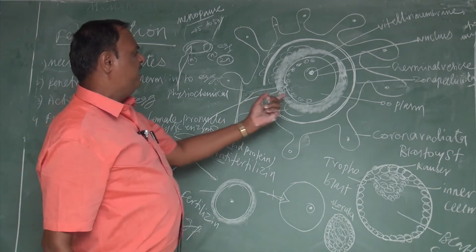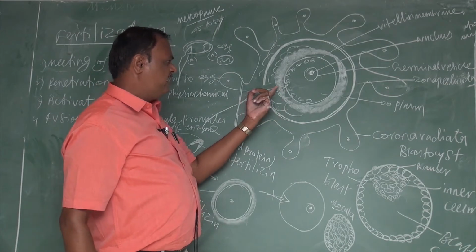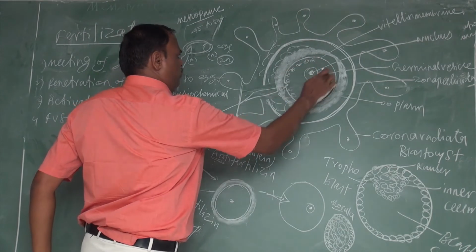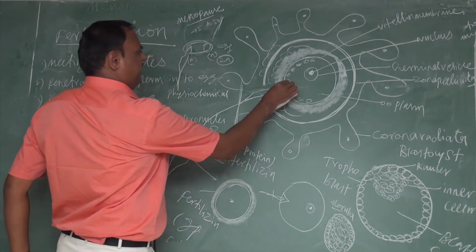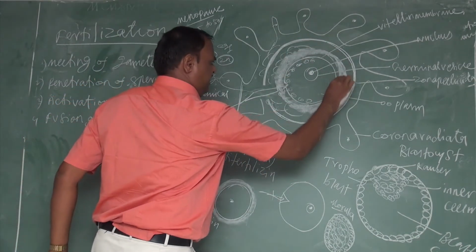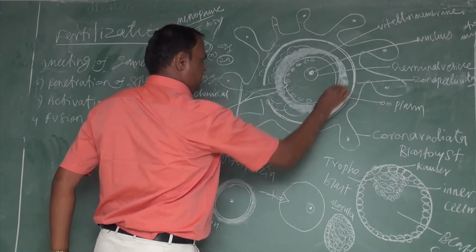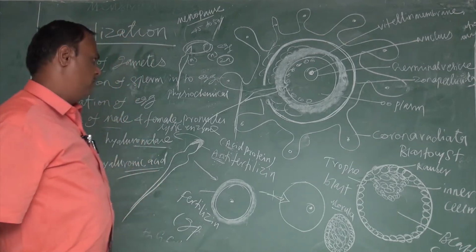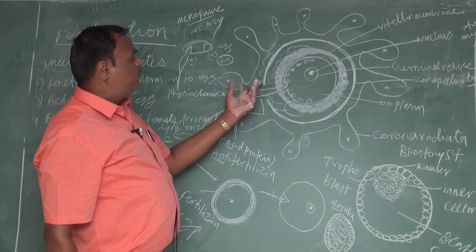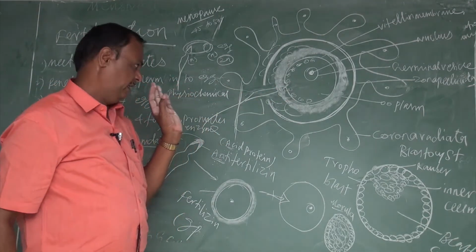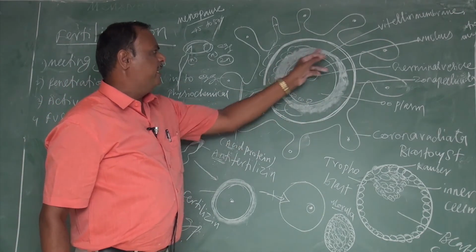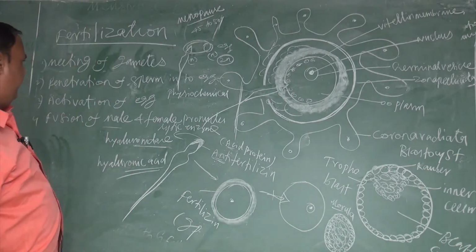How is the fertilization membrane formed? When the sperm touches these cortical granules present in the ooplasm of the egg, the cortical granules form a fertilization membrane around this egg. That membrane is supposed to prevent entry of more than one sperm. If more than one sperm enters, that is called polyspermy. Polyspermy is prevented by the fertilization membrane. That's the main role of the fertilization membrane.